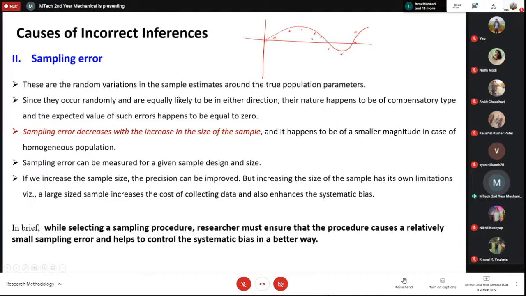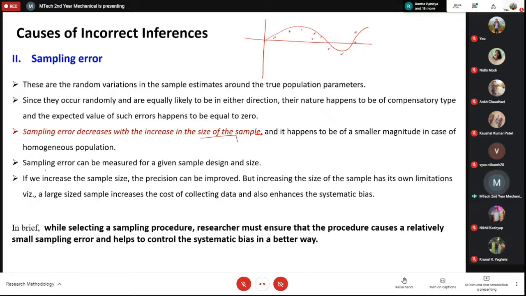These are the random variations in the sample estimates around the true population parameters. In a population, most of the time people behave differently and do different tasks. If I am taking a survey of 100 people, it is possible that around half of them are different from the other half. If somebody is slightly biased on the positive side and somebody is slightly biased on the negative side, then actually the error can be neutralized. But these things you can correct by taking a larger size of the sample.